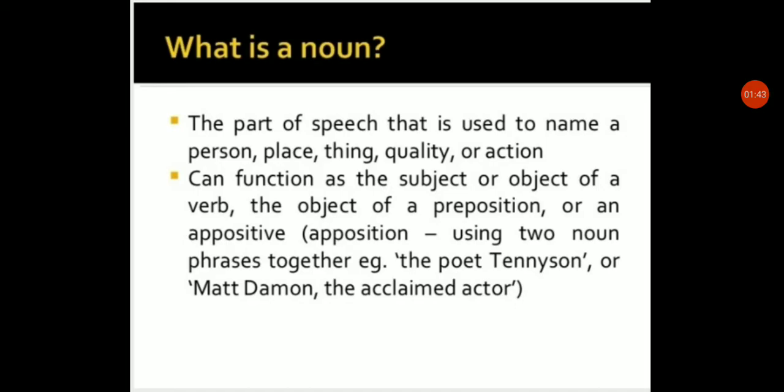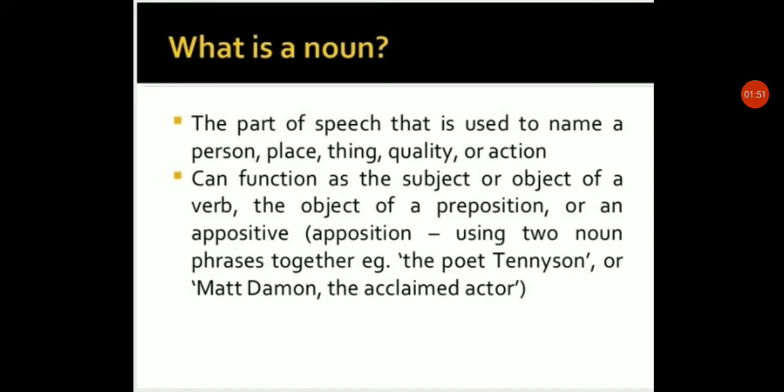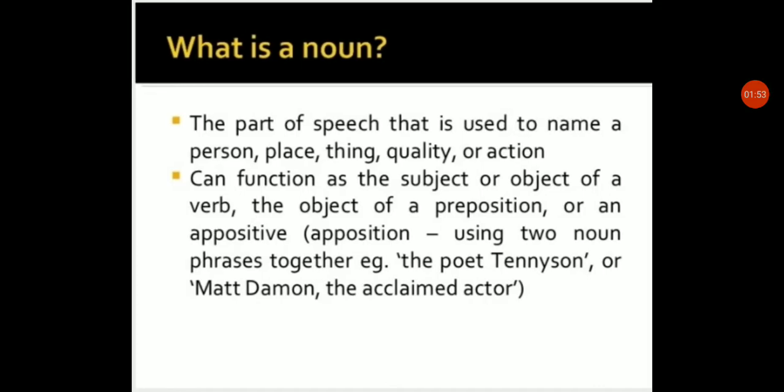It is also known as a naming word. A noun can function as a subject or object of a verb, the object of a preposition, or an appositive, meaning using two noun phrases together, for example, the poet Tennyson or Matt Damon, the acclaimed actor.